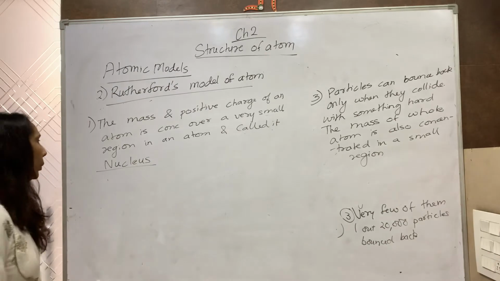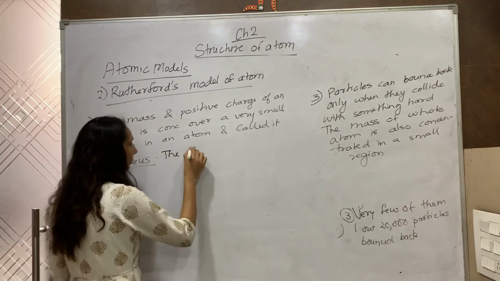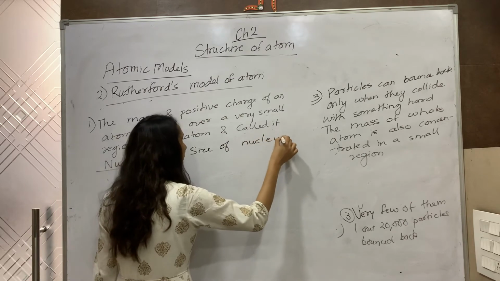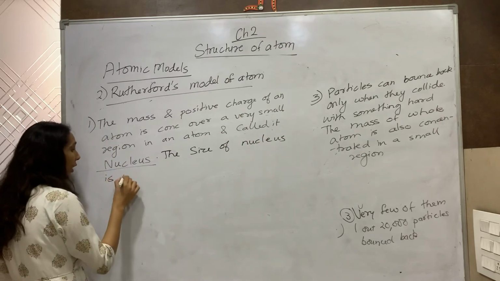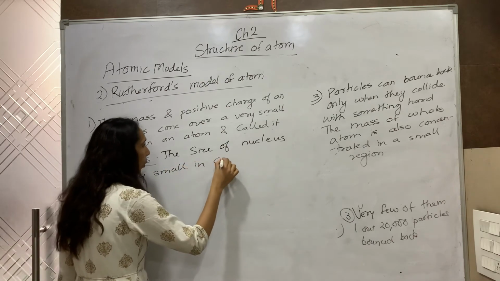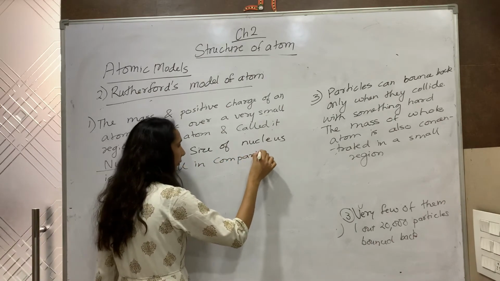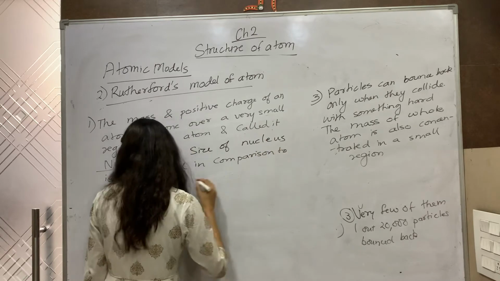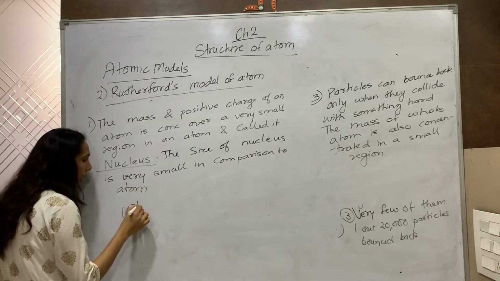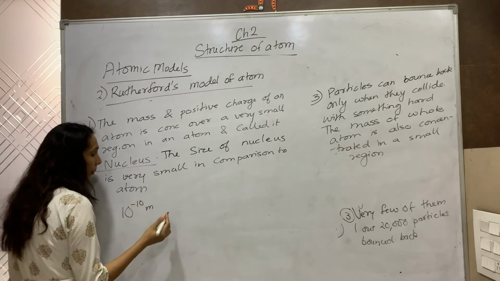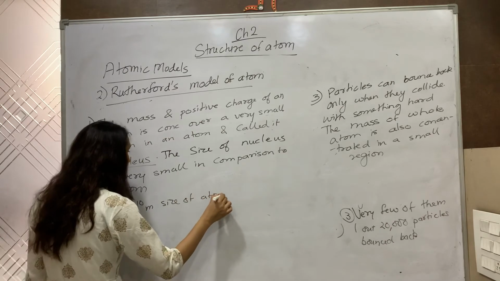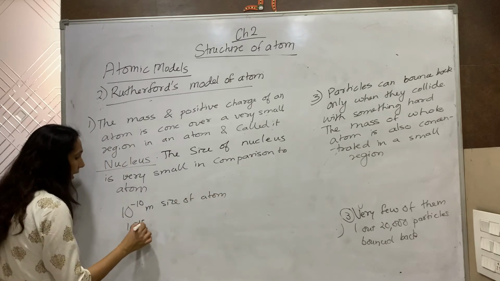The size of the nucleus is very small in comparison to the atom. For example, if the size of the atom is 10 to the power minus 10 meter, then the size of the nucleus is 10 to the power minus 15 meter.